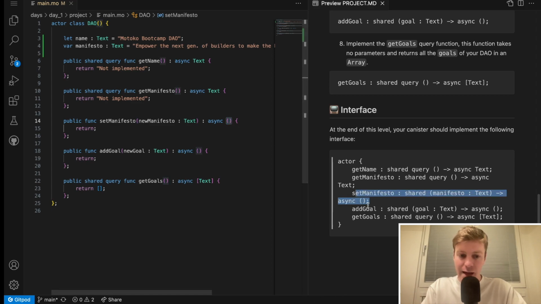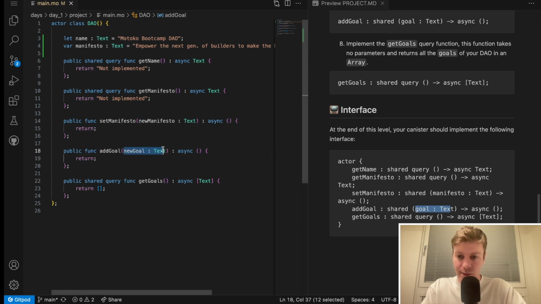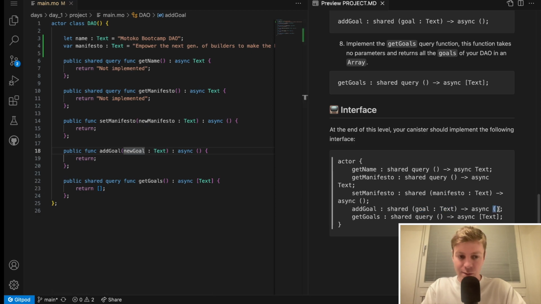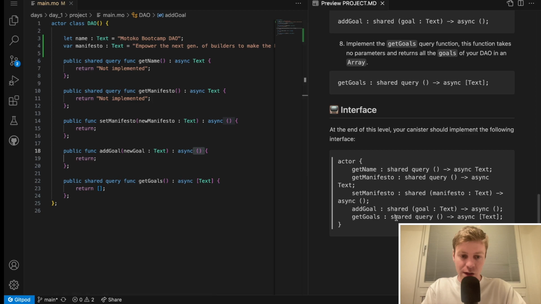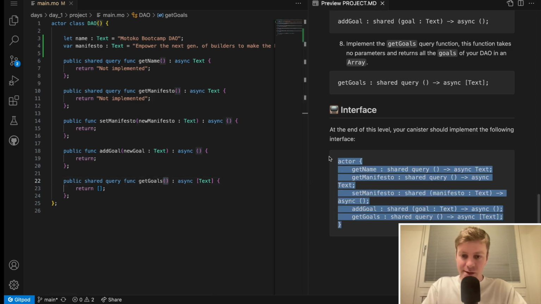So we are correct. Add goal. So we have a goal of type text. We have a goal of type text. Again, it's not the same name for the variable, but it doesn't matter. And the return type is unit, and it's unit here, so it's correct. And finally, get goals, shared query, takes no arguments, and it returns an array of text. So we have the same interface.